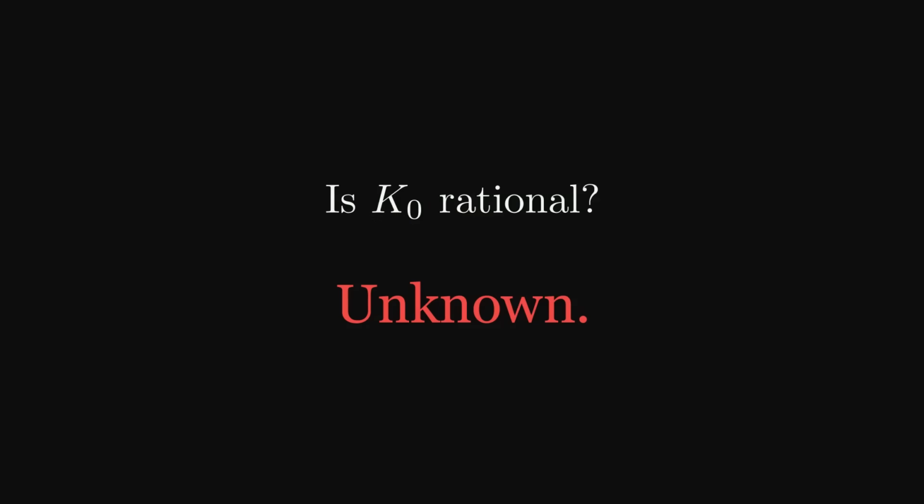So let me close with 3 questions that I find uncomfortable. First, is Khinchin's constant rational? Unknown. No closed form in simpler constants is known either. Nobody has connected k0 to pi, or to e, or to anything else we already understand.